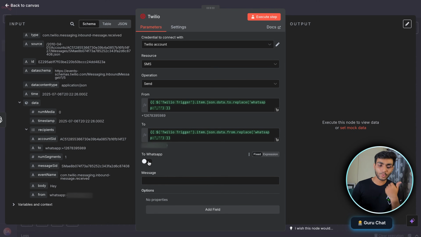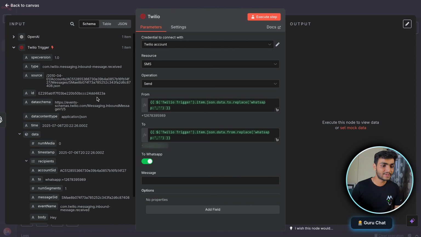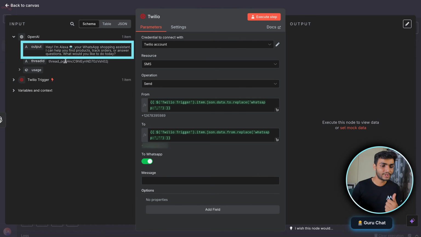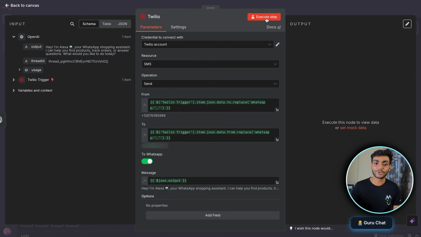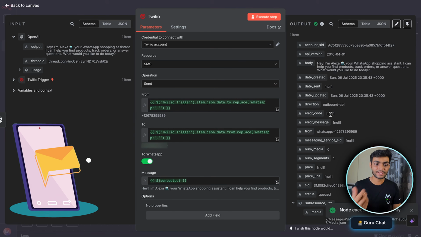And now we need to send to WhatsApp. So we'll turn on this WhatsApp, and now we need to send the message. So we'll get the message from our OpenAI node. So in the OpenAI, we can see we have the output node over here. So we'll be dragging and dropping this over here. And now once we have this, we'll execute the step. So as you can see, the message has been sent.